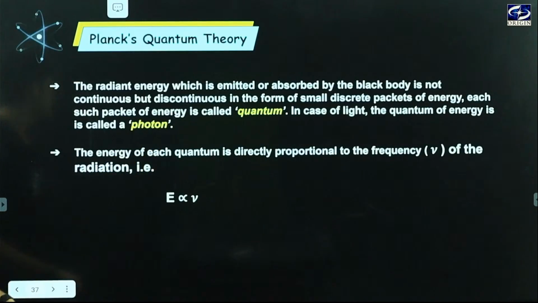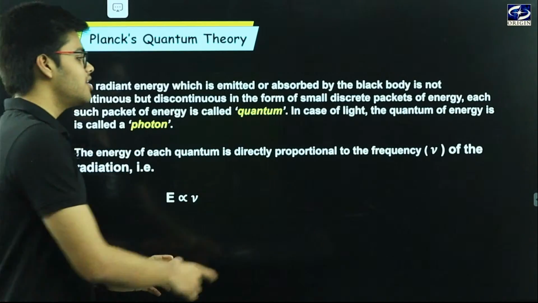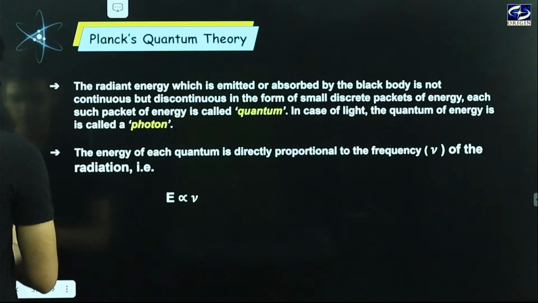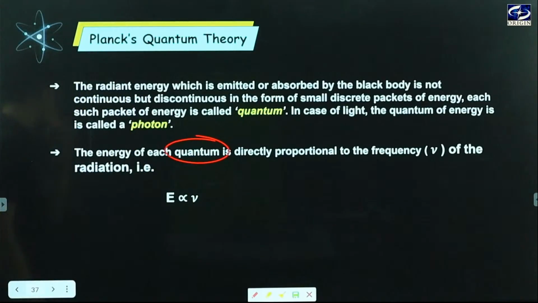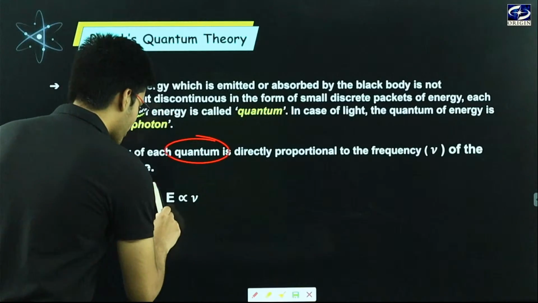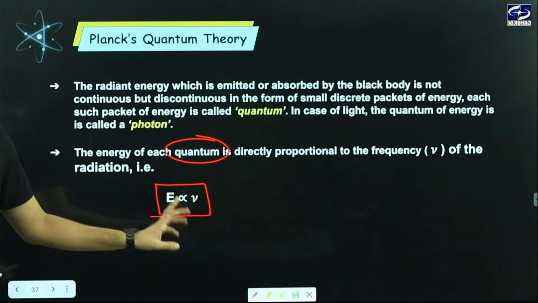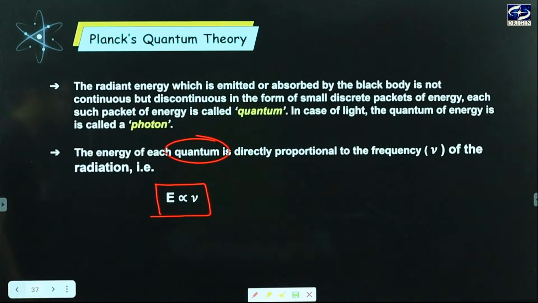Okay, so this is what the definition of Planck's quantum theory tells us. The energy of each quantum is directly proportional to the frequency of the radiation. Here we will calculate the energy of a quanta, or quantum we can say, that is, what amount of energy any quanta has inside it. So according to Planck, the energy of each quantum is directly proportional to the frequency.